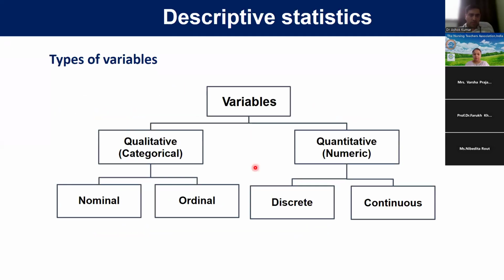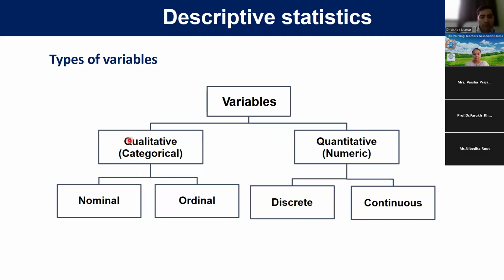So this is another type of variable or data. Like I have told in the previous slide, variable or data is of two types: qualitative or categorical, and quantitative or numerical. Quantitative or numerical is further divided into discrete and continuous. You have to remember.